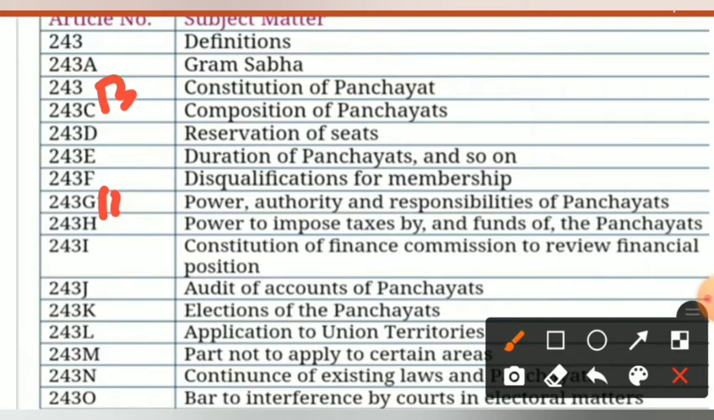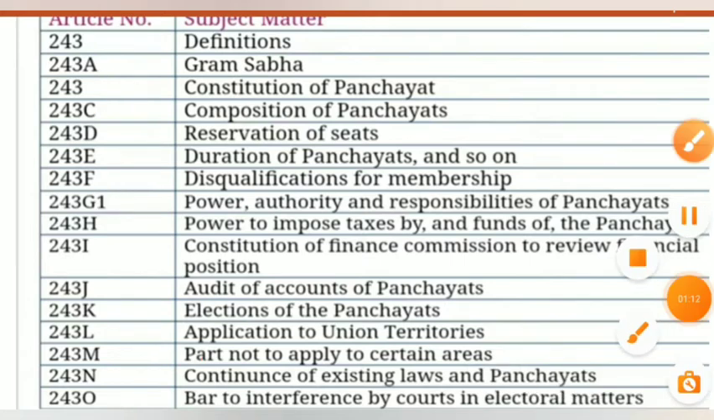the accounts of the panchayat, K election of the panchayats, L application to the union territories, M you can see here part not to apply to certain areas, N continuance of the existing laws in the panchayat, and O deals with the bar to interference by the courts in the electoral matters.